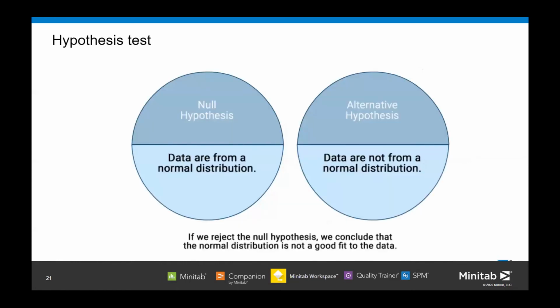The second way, you can test it through a hypothesis test. Your null hypothesis will be that the data is from a normal distribution. The alternative hypothesis is that the data is not from a normal distribution. We are going to cover hypothesis testing in our next webinar next month, so if you want to learn more about that, you can register for that also. If we reject the null hypothesis, we conclude that the normal distribution is not a good fit for the data.